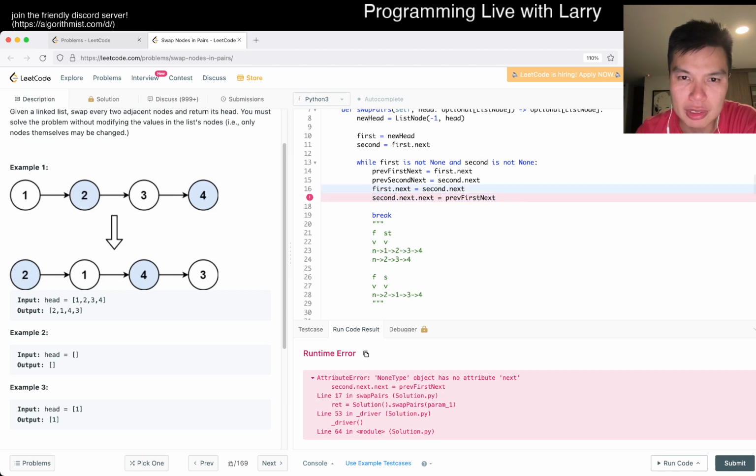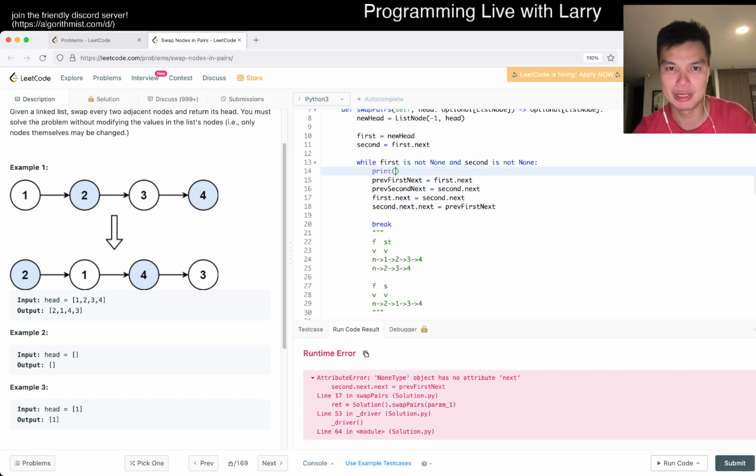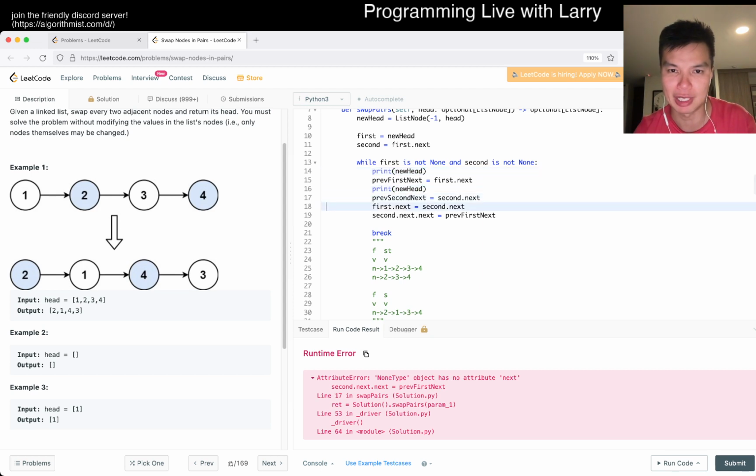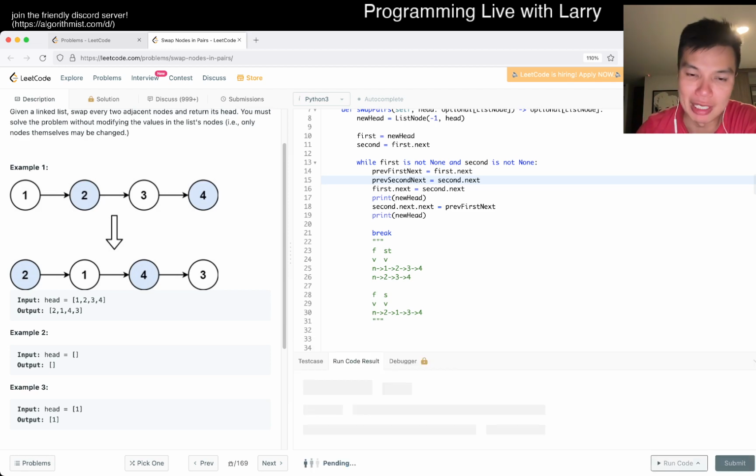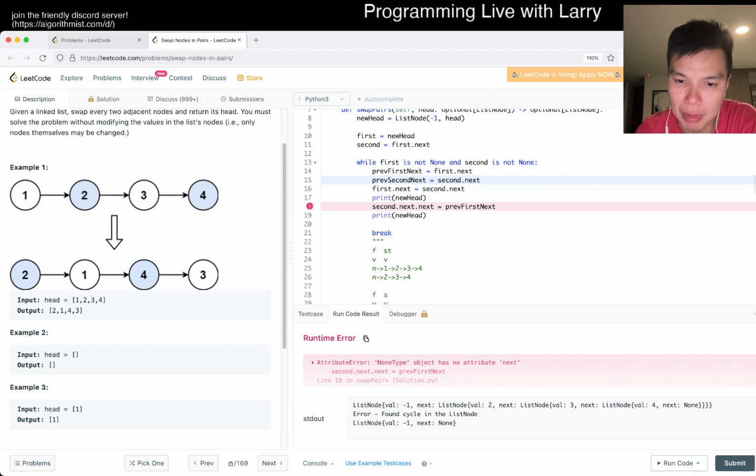So when it starts, the second points at the 1, and then the 1 dot next is 2, and then dot next is equal to, well, there's the 2 pointing at the 3. Did I mess up? I mean, clearly. Okay, let's just print new. I think this prints the entire way, so we can look at every step. We have a debugger, we could step every step of the way, but yeah.